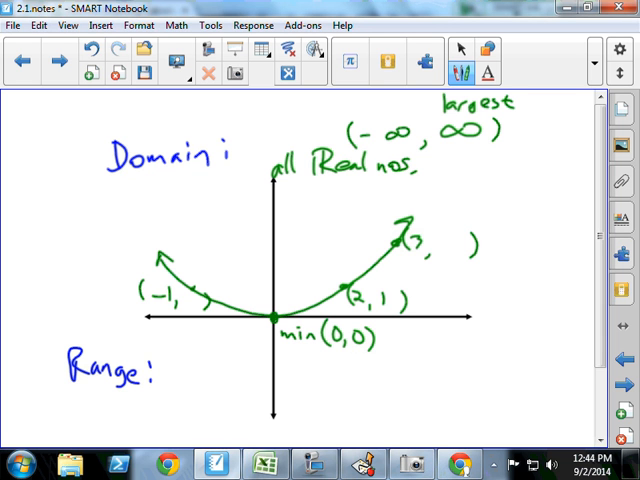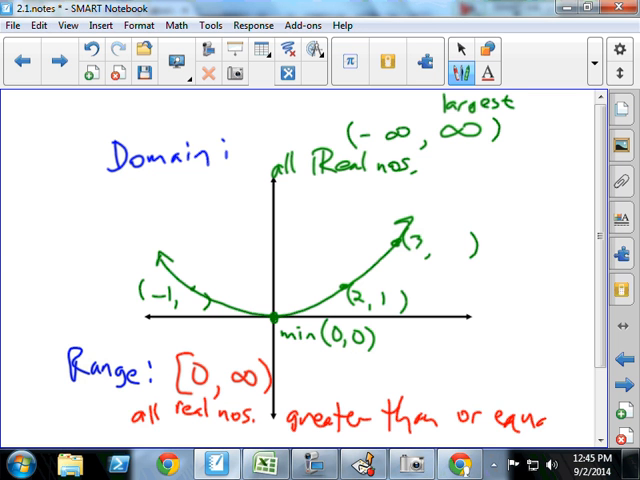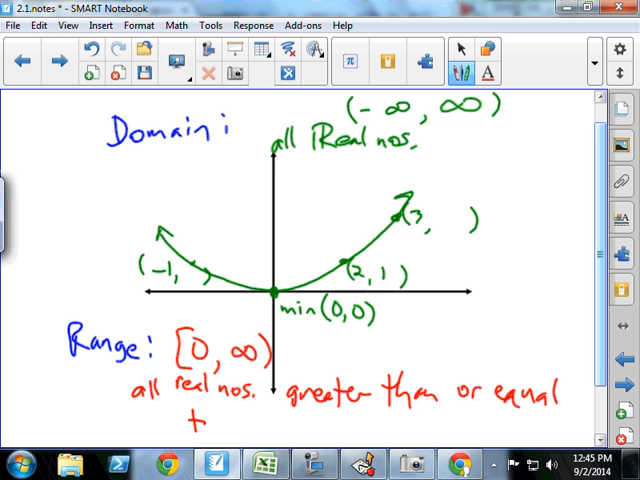The range, real quick, and then this will be it. The range actually goes from 0 to infinity, like this. And we'll talk more tomorrow why I used a bracket on the 0 instead. It's all real numbers greater than or equal to 0 for the range, okay? So again, tomorrow we'll talk about why I used that bracket on the 0.